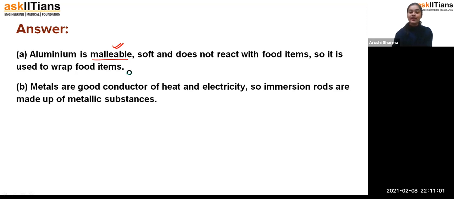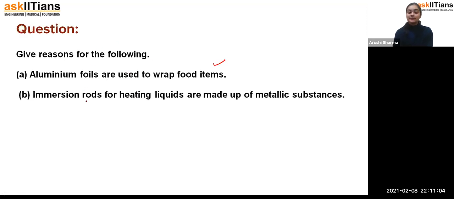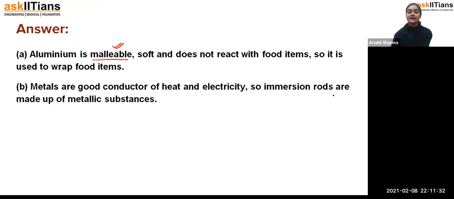Okay. Now another question is, immersion rods for heating liquids are made up of metallic substances. As we have seen, in industrial gadgets like water boilers we use metals, because metals have a high melting point and boiling point. So when you heat any metal utensil, it just gets heated up. It is not going to melt down, because their melting point is very high. So immersion rods are made up of metallic substances, because they are good conductors of heat and electricity. Fine.